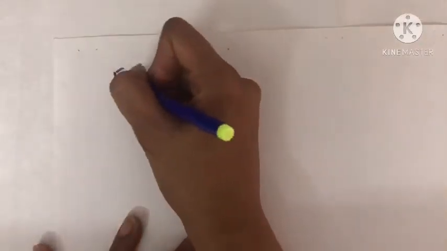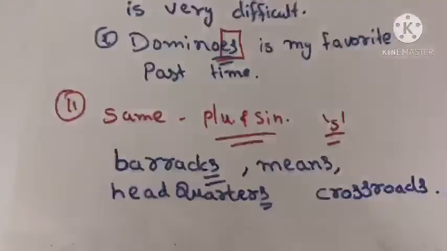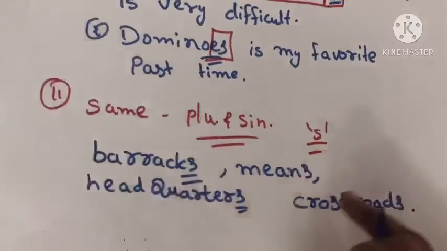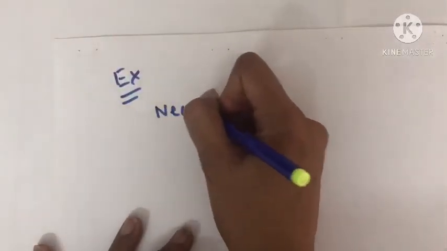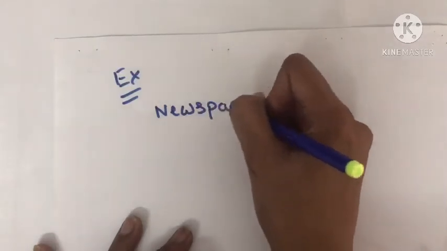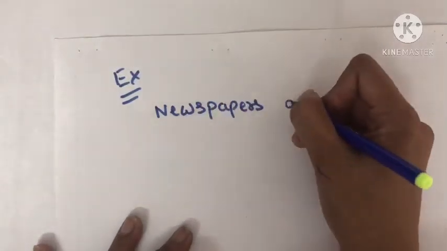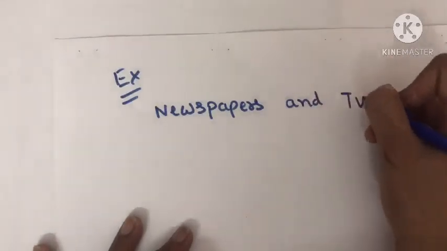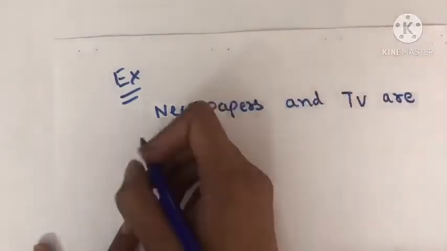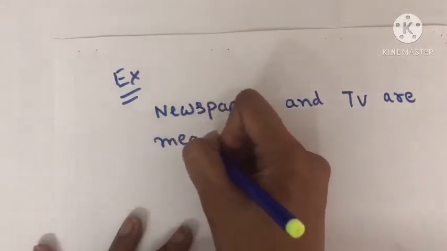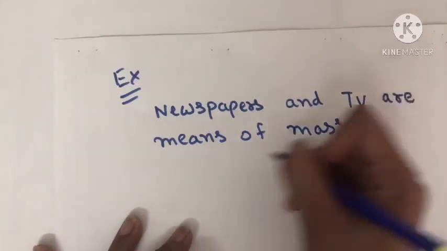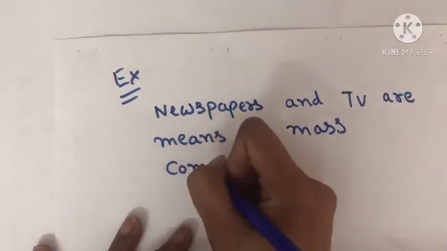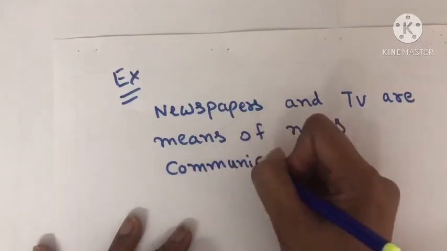Let us see the last example of the rule, same for singular as well as plural with S. Newspapers and TV are means of mass communication.